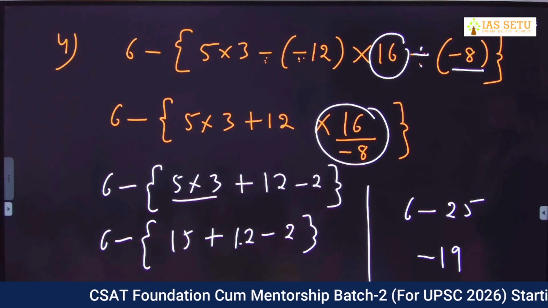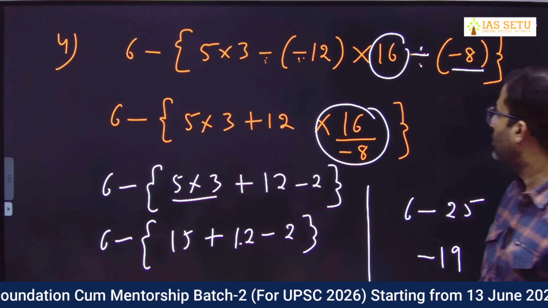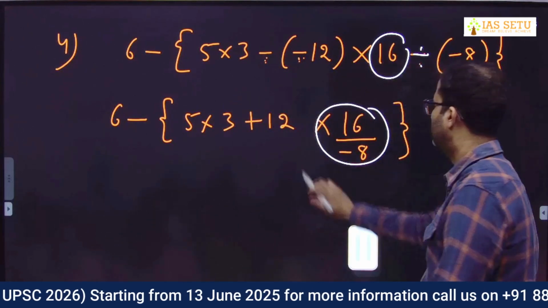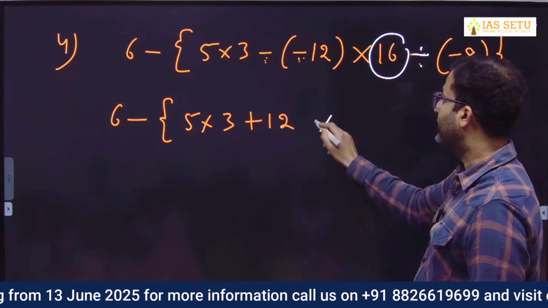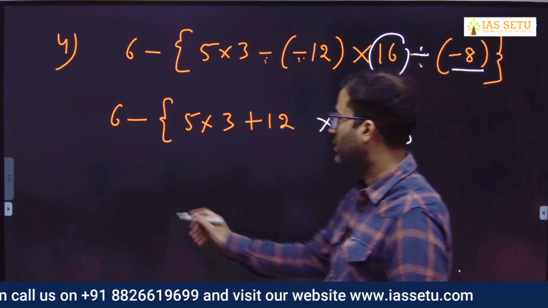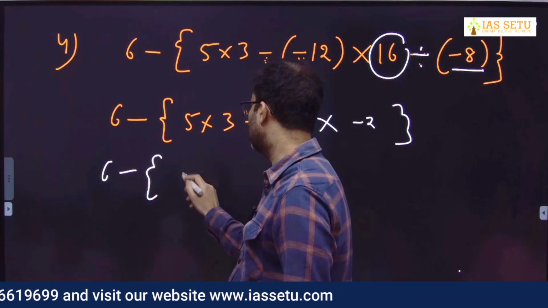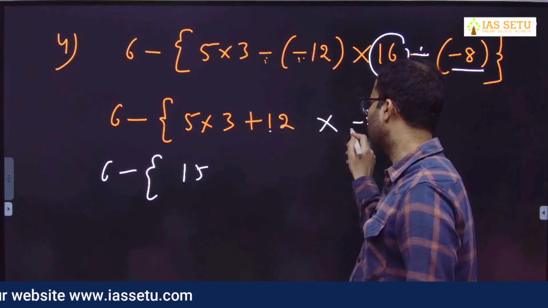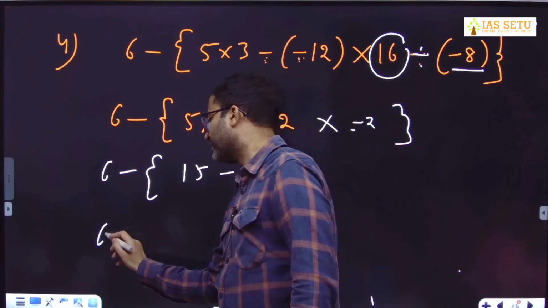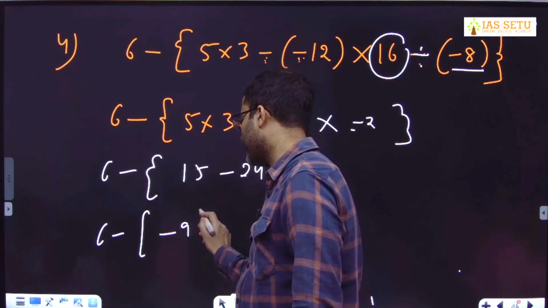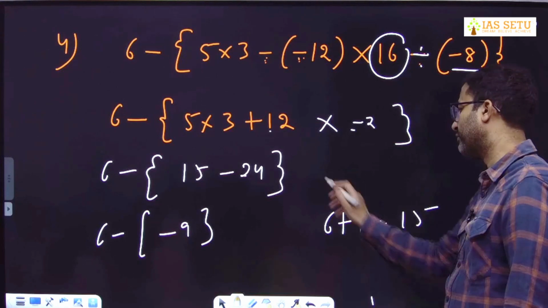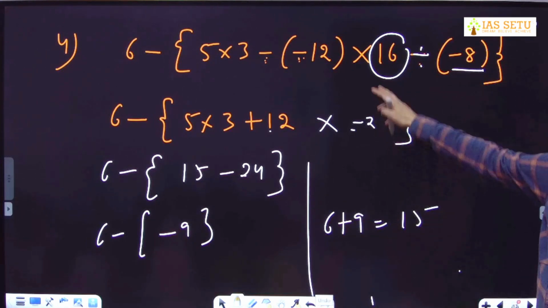Did I miss something? Okay, I missed this. It is multiplied with minus 2. 6 minus, this is 15, this is 12, multiplied with minus 2 is minus 24. 15 minus 24 is minus 9. 6 minus minus 9. Negative negative becomes positive. 6 plus 9 we get 15. My mistake. This is multiplication.